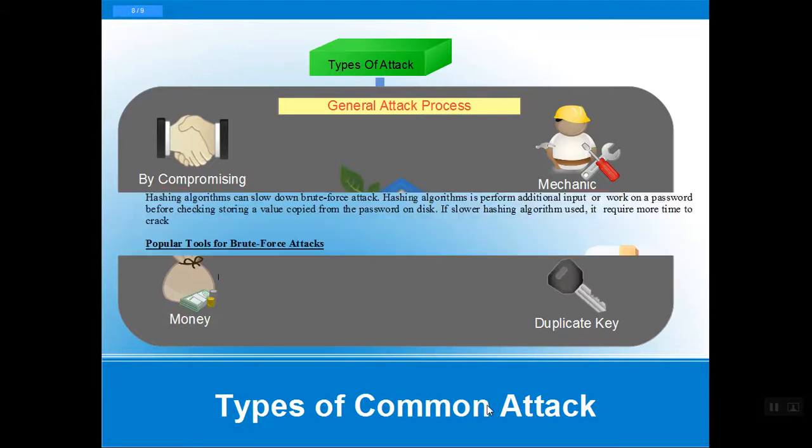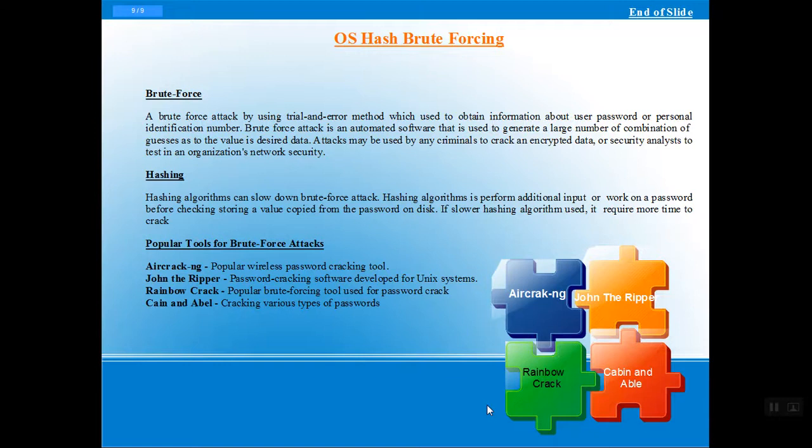Now next we have the OS brute forcing attack. In a brute force attack, as we already learned, it tries the possible combinations of different characters and alphanumeric characters, which takes time to crack the password, trying the combinations one by one until one is accepted.